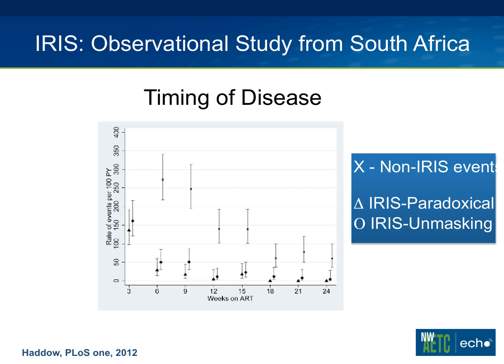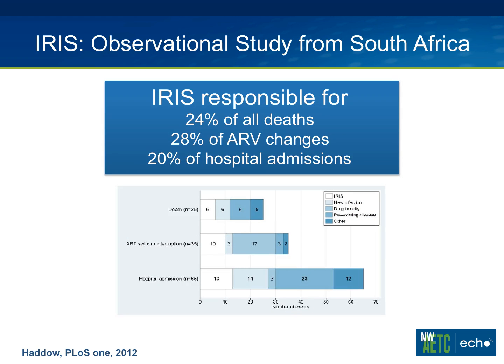Now, what about the timing of the disease? Well, most of it is clustered early after starting antiretroviral therapy. So here, the upper curve, there's not really a curve, but the upper hash marks are documenting the non-IRIS events. And then the triangles and circles mark the IRIS events. And you can see that most of them were clustered in the few weeks following antiretroviral therapy. And then they kind of settled out at a much lower level over time.